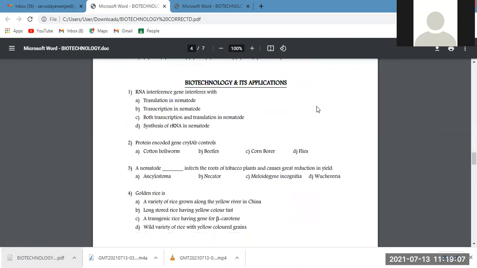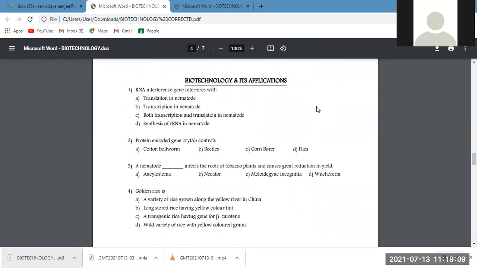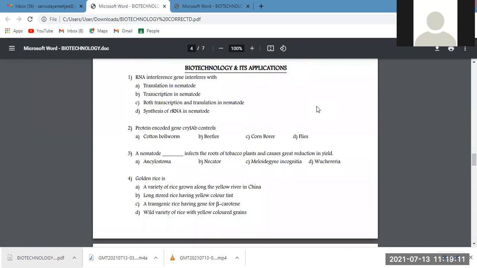I'm not going to waste time speaking about the synopsis, because we will discuss a lot more in the questions themselves. Only thing you should know is what things are contained in this chapter.